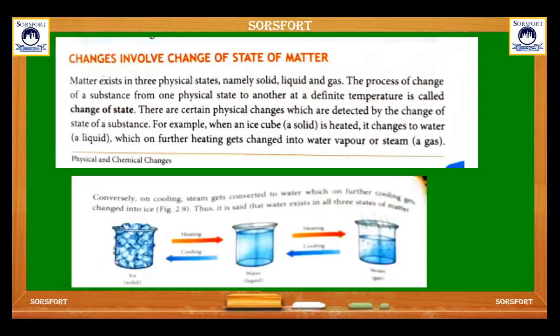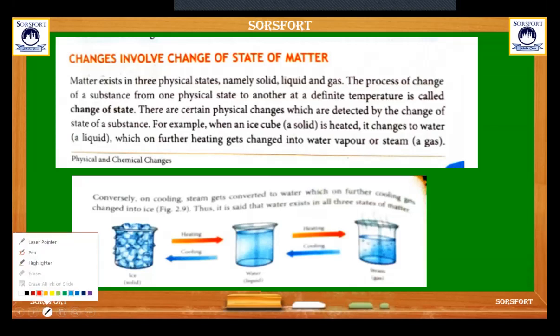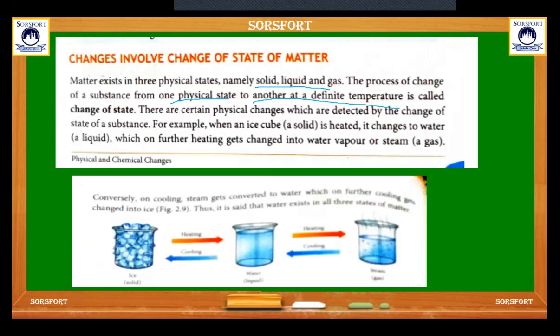Changes involve change of state of matter. As we know, there are 3 states of matter: solid, liquid and gases. The process of change of substance from one physical state to another at a definite temperature is called change of state. There are certain physical changes which are detected by the change of state of a substance.